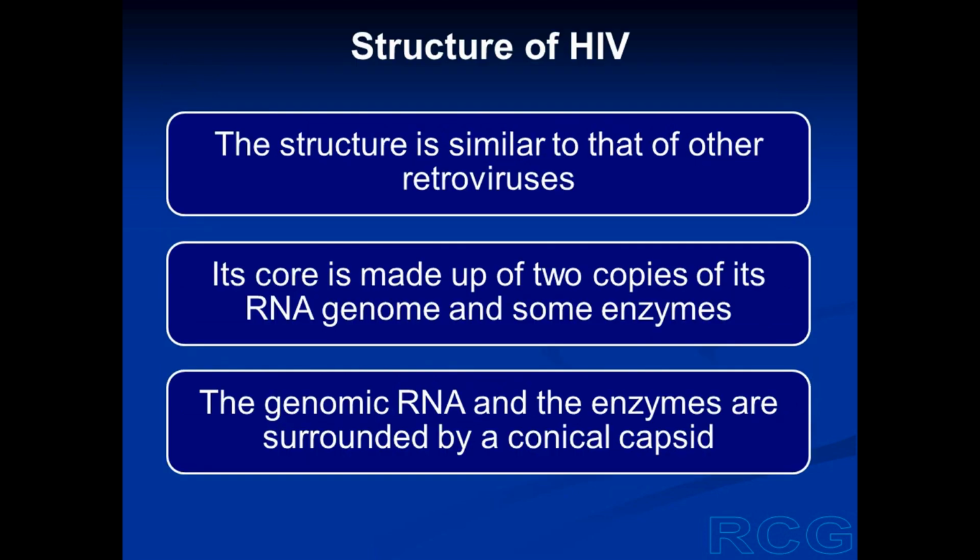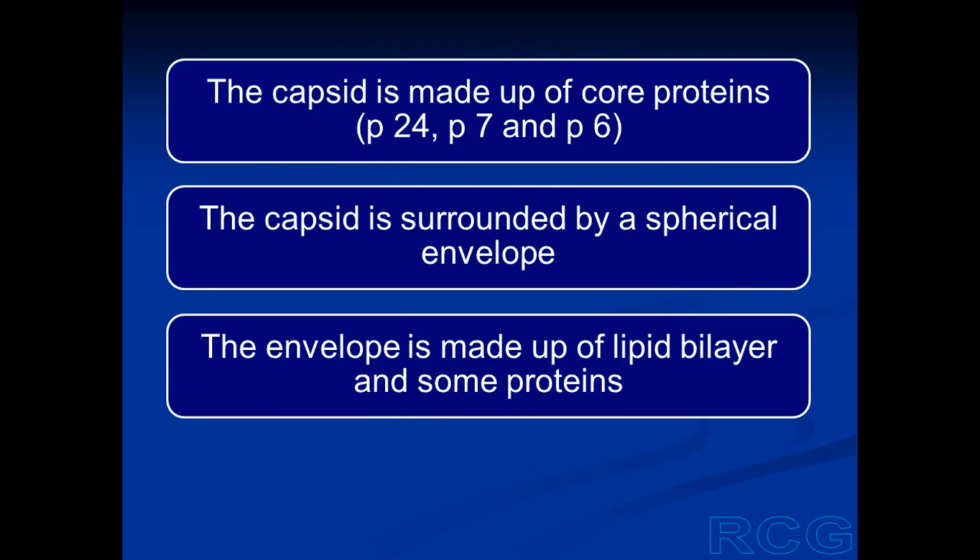The structure of HIV is similar to that of other retroviruses. The core of the virus is made up of two copies of the RNA genome, and some enzymes are also present in the core of the virus. The genomic RNA and the enzymes are surrounded by a capsid which is conical in shape.